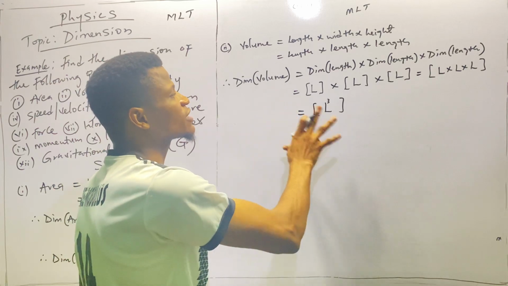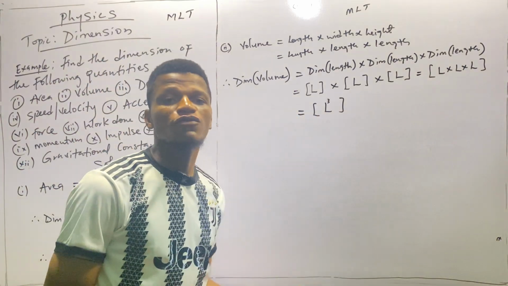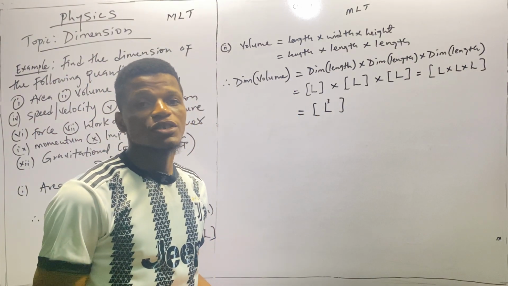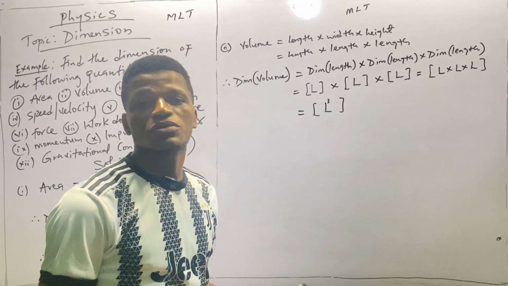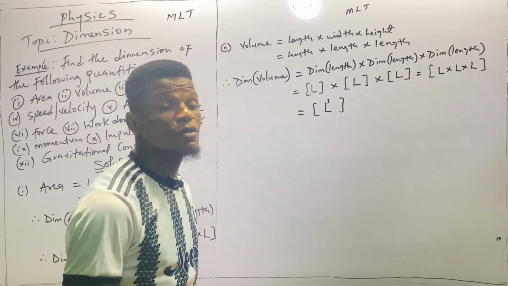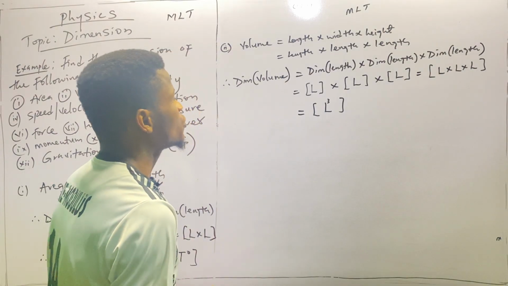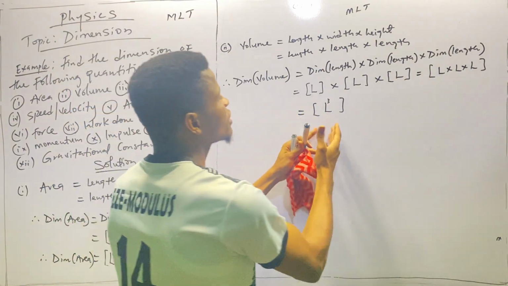If this is not clear to you, you have to go into my videos on mathematics on how to do some simple simplification of algebras, multiplications, additions, subtraction, and all of them. Okay. Thank you very much. So that is it. Now, how do we put this in a standard form?